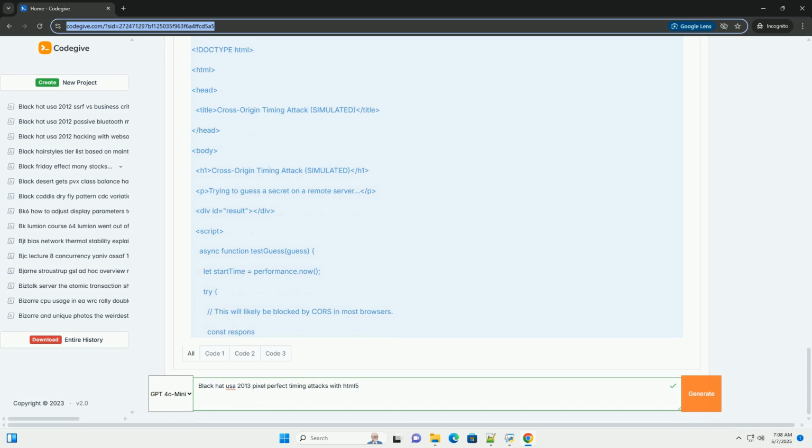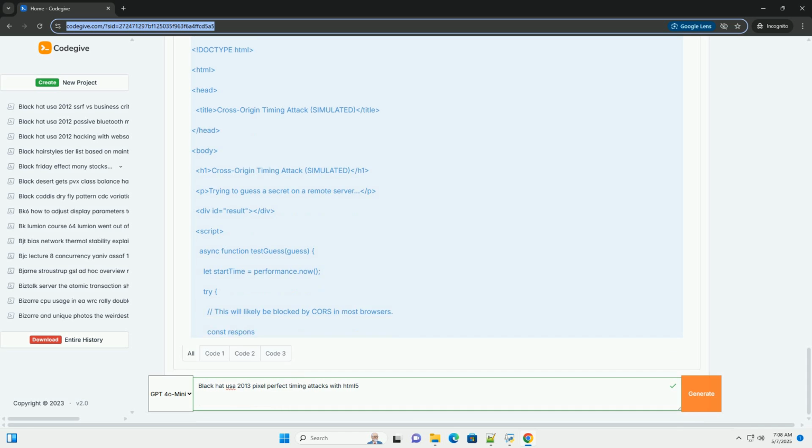How the attack works: by repeatedly testing different passwords and analyzing the timing data, an attacker can infer the correct password one character at a time. Passwords with longer matching prefixes will take longer to compare. This will not work reliably due to JavaScript's garbage collection, but it presents the general idea. Important notes.